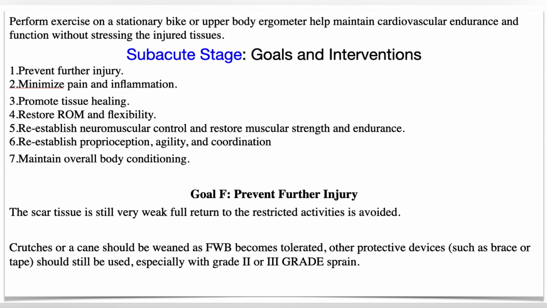In this stage, we will gradually build the strength and range of motion of the patient. Now first is to prevent further injury. So again, we will not let the patient return to the restricted activities completely, because the scar tissue is still weak. And in case of a grade 1 tear in the subacute stage, the patient can avoid using cane and crutches, and full weight bearing can be done. But in case of a grade 2 or grade 3 sprain, which is quite severe, the protective devices should be continued.